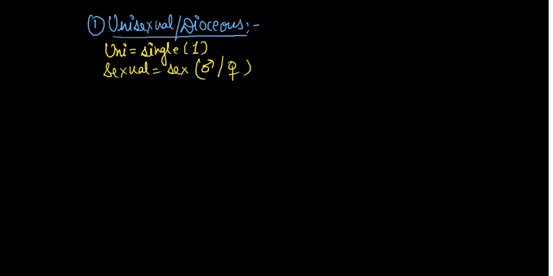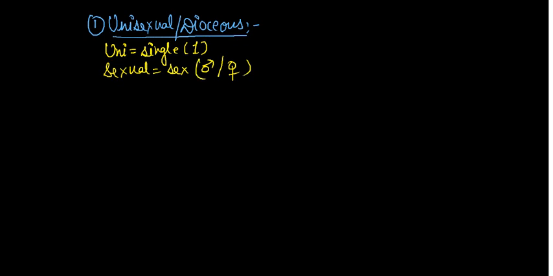First we differentiate the names. Uni means single, it means one. Sexual means sex, that is male or female. Here it was or, so be careful about this.